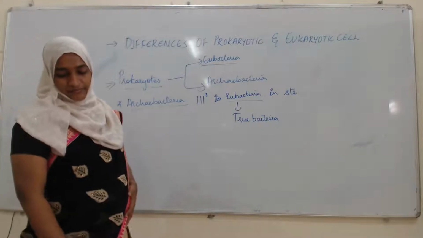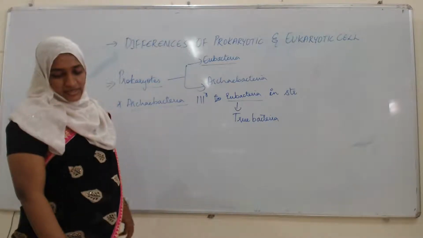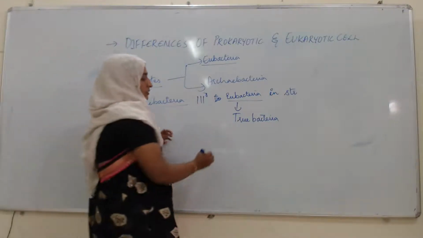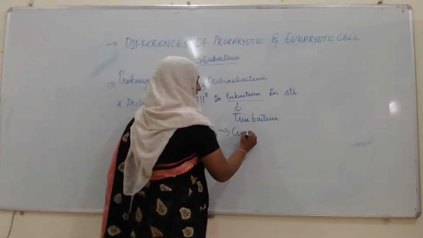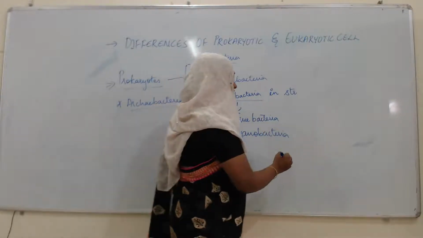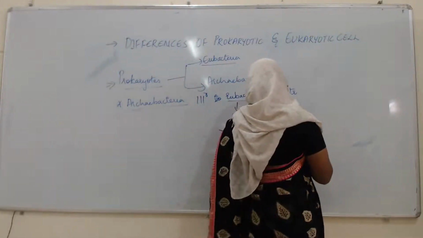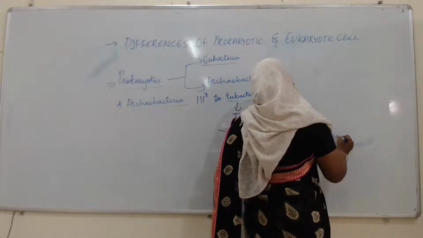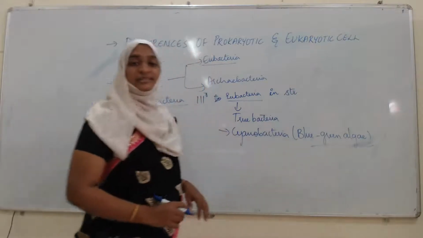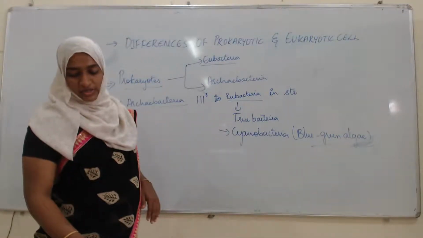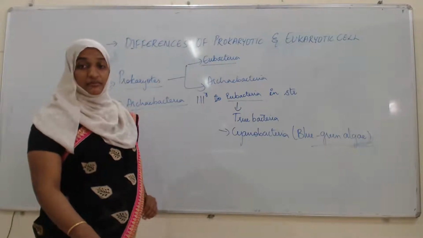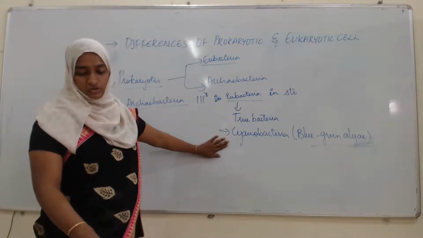Okay, so here the Eubacteria include most present day bacteria. That is one example, Cyanobacteria. And Cyanobacteria is also known as the blue-green algae. So most of the commonly encountered bacteria, in other words, are the true bacteria.